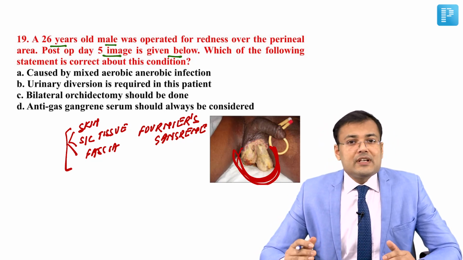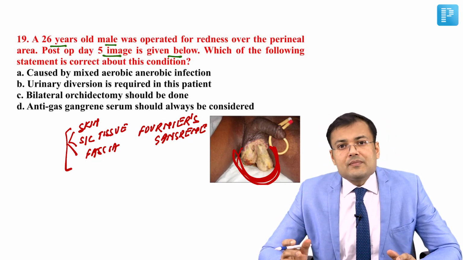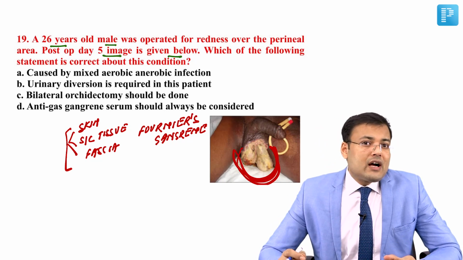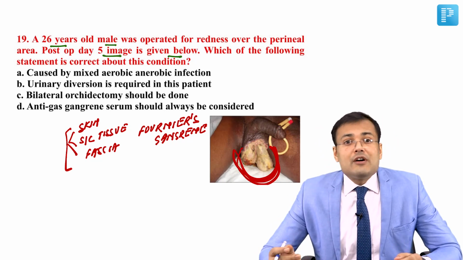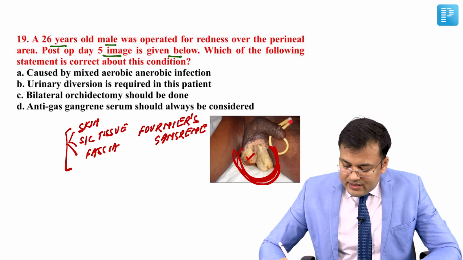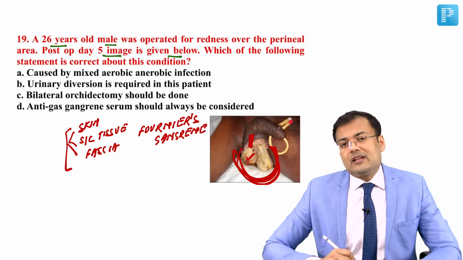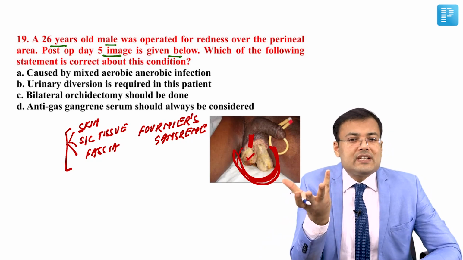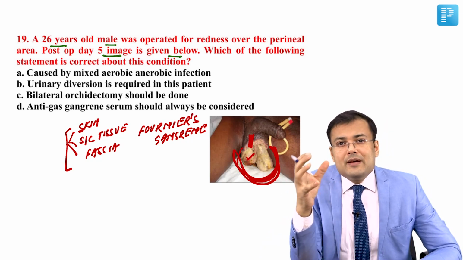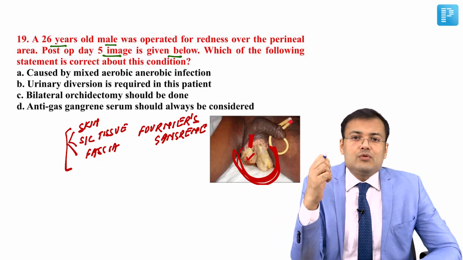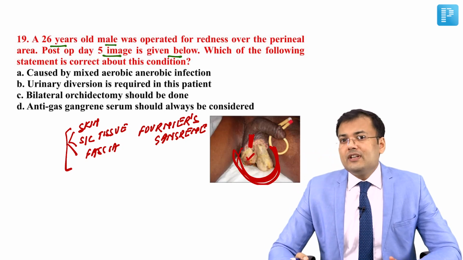What are the structures which are spared in the perineal region? Corpora cavernosa, corpora spongiosa which contains the urethra, testis, and cord structures are spared. Here you can see exposed testes after debridement of the perineal necrosed area. So this is Fournier's gangrene.